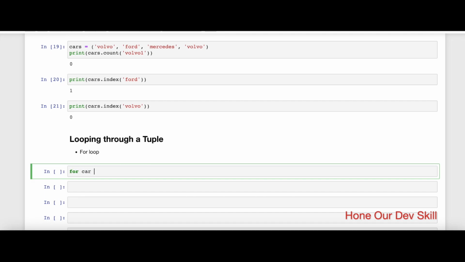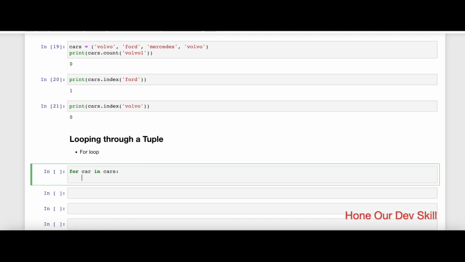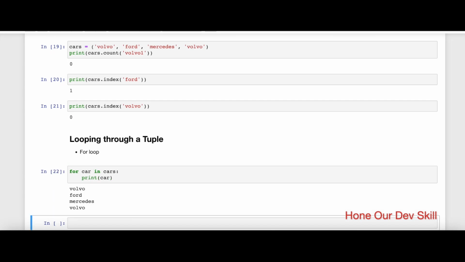Now, if you are planning to loop through a tuple, let's say I want to loop through a tuple, for car in cars, I would like to print what the items in the tuple are, then it's totally fine. I would be able to print that particular list of items in the tuple. With for loops in this fashion, you would be able to access the items in the tuple and do any sort of operations that you're intending to do.